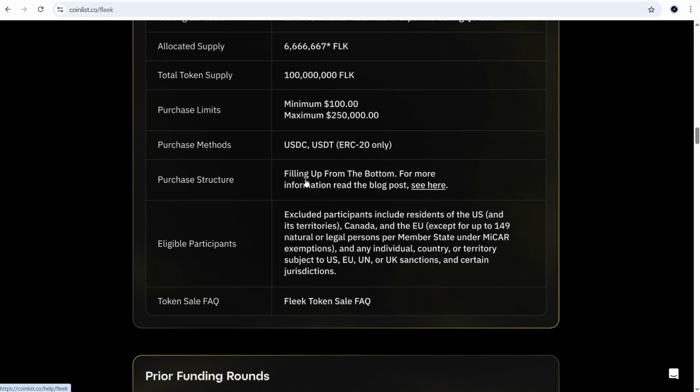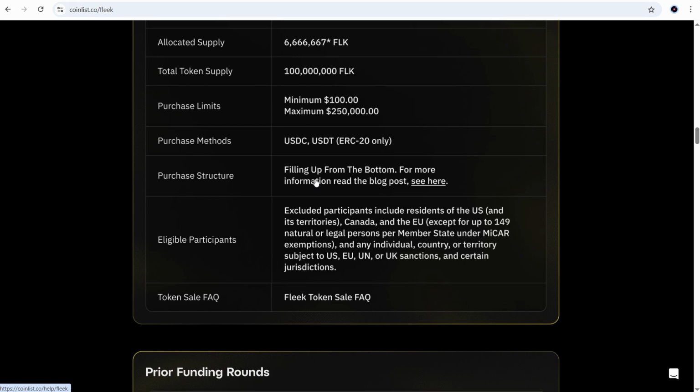The purchase structure is filling up from the bottom. Just to remind you, it's when the small deposits are filled first. If you deposit $100, you will get your allocation for sure. If you deposit $10,000, you'll probably get an allocation for up to $1,000 and the remaining amount will be returned to you. If you have any questions about it, please write in the comments.